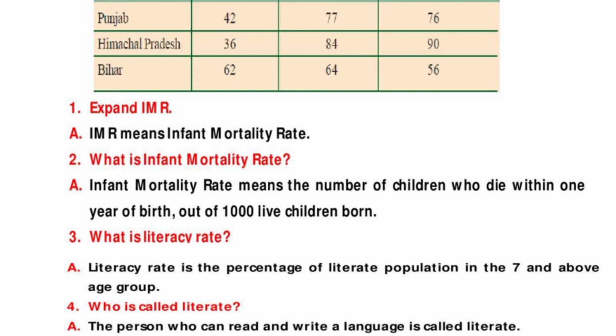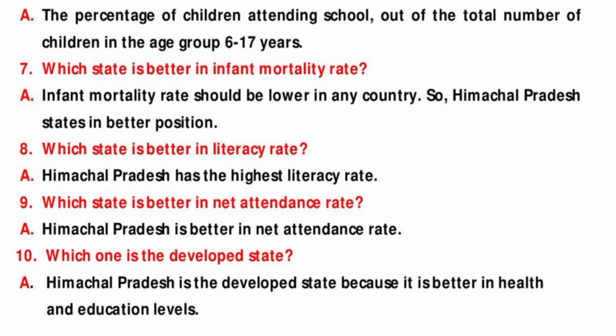Fourth question is, who is called literate? The person who can read and write a language is called literate. Fifth question is expand NAR. NAR means net attendance rate. Sixth question, what is meant by NAR?